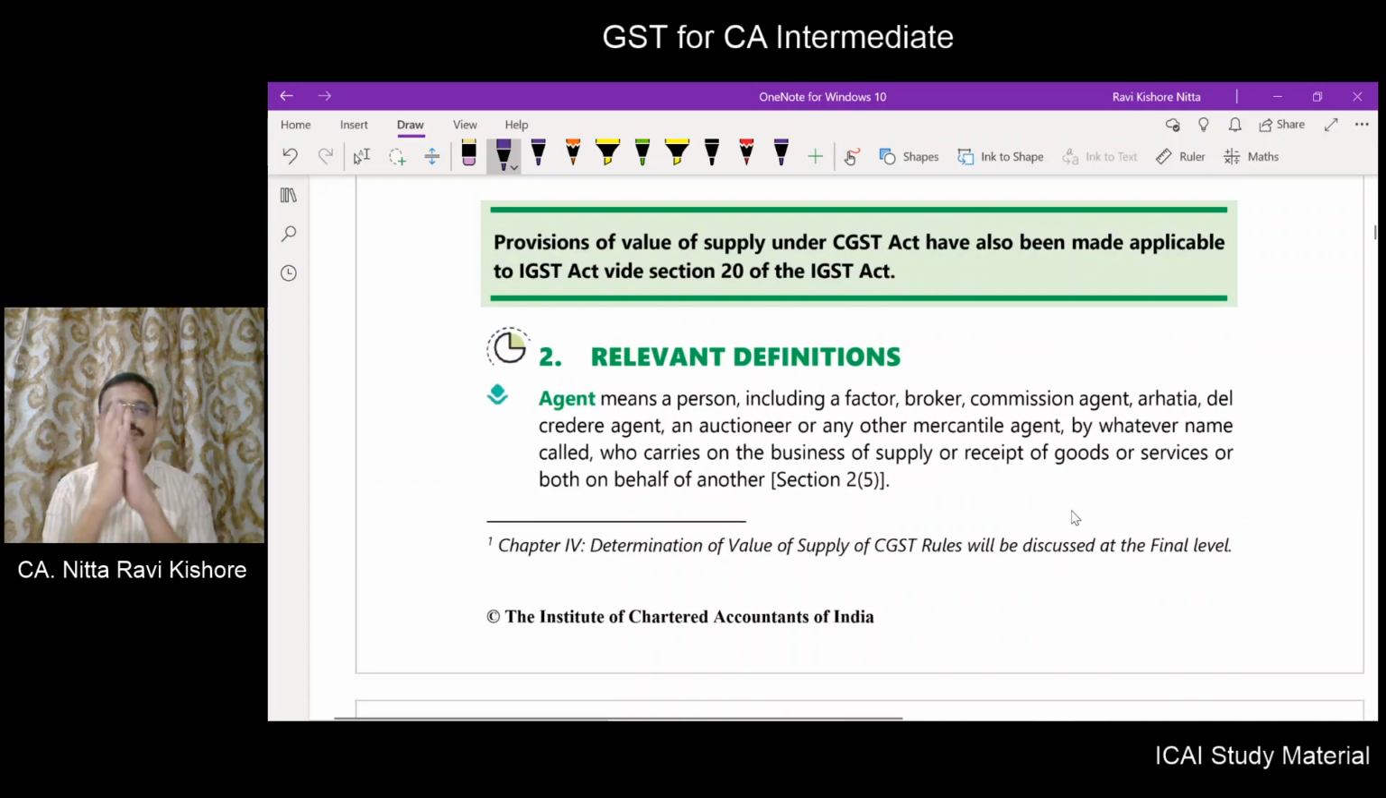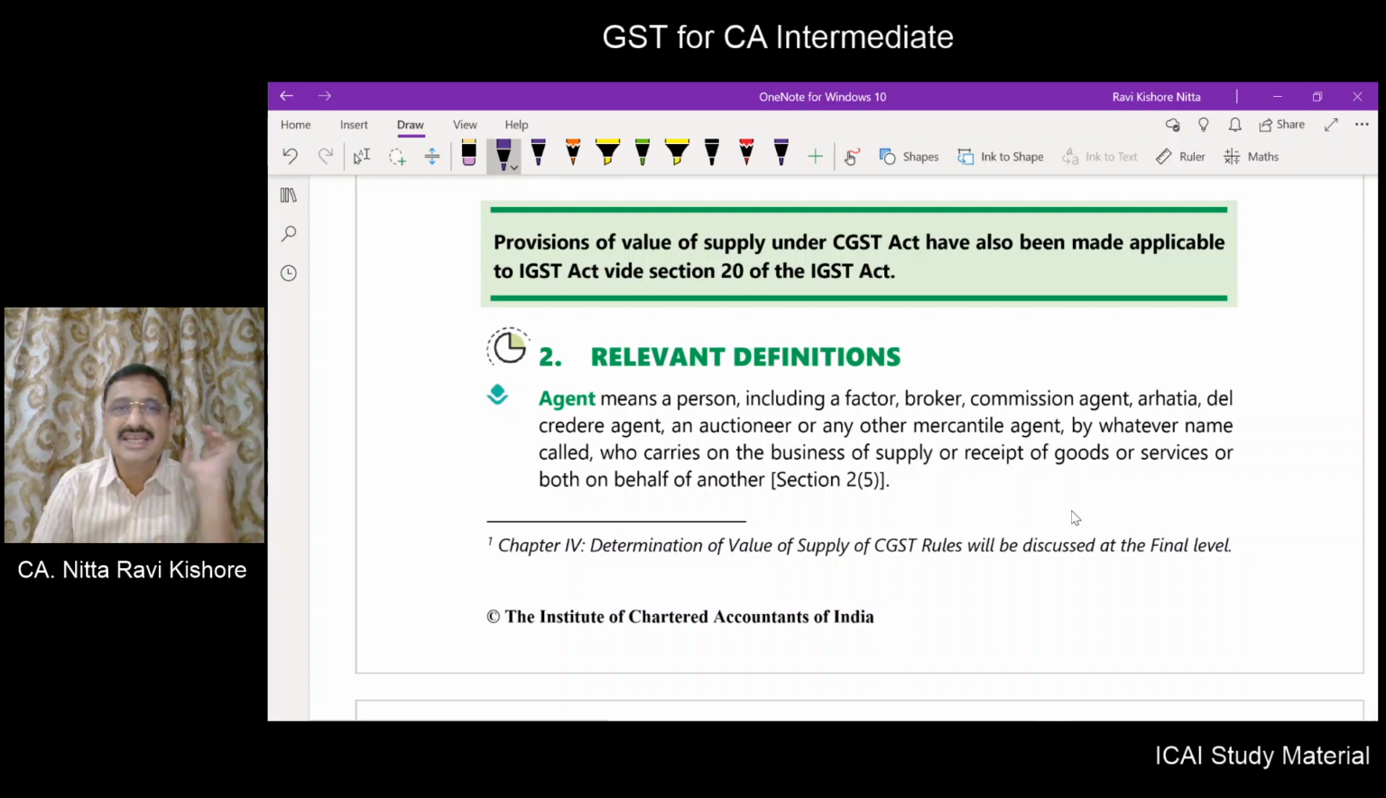Before going into Section 15, we need to understand some definitions. My dear friends, most of the definitions which we are going to discuss here have already been discussed at some point of time in our preceding chapters. However, as a matter of revision, these have been provided here also. I will not go into very detailed analysis of those definitions which we have already discussed in our preceding chapters.